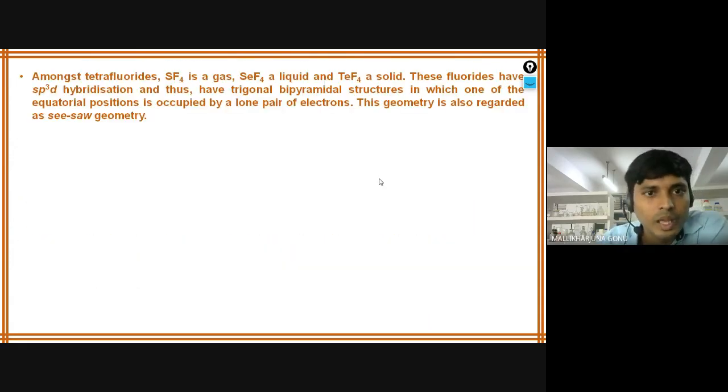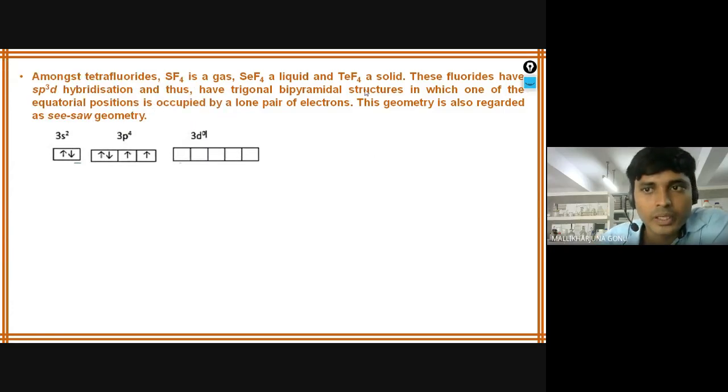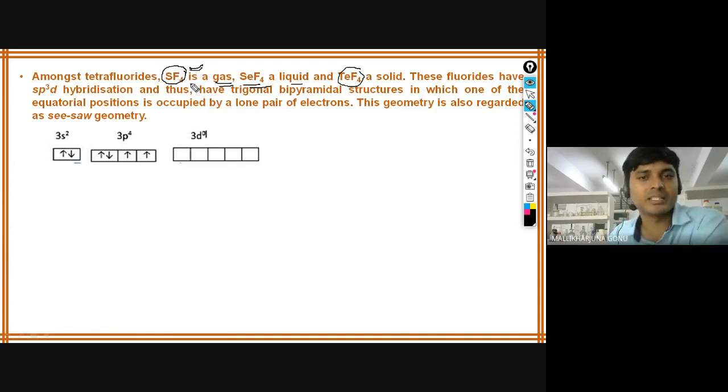Next, amongst tetrafluorides, SF4 is a gas, SeF4 is a liquid, and TeF4 is a solid. Hexafluorides we have seen; now we are seeing the tetrafluorides. As you go down the group, the masses increase, and the boiling points and melting points also increase.